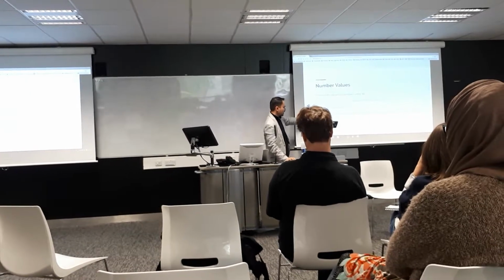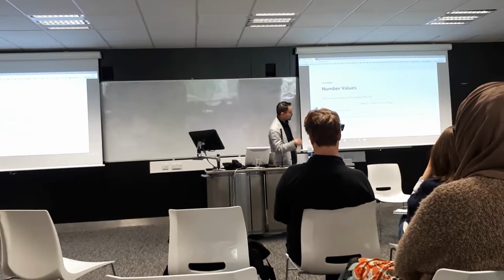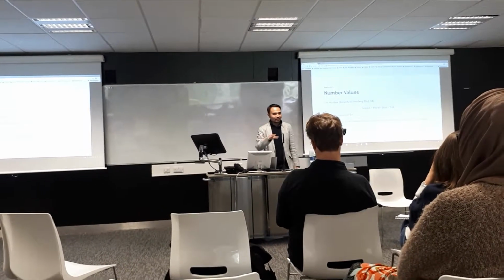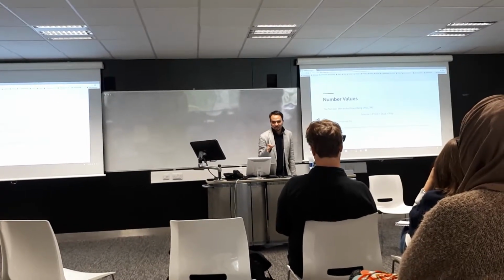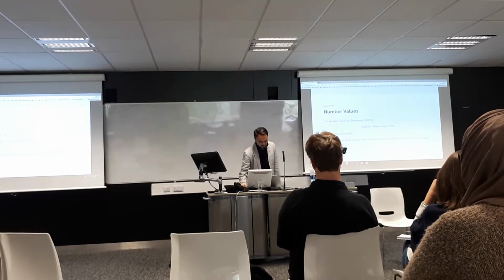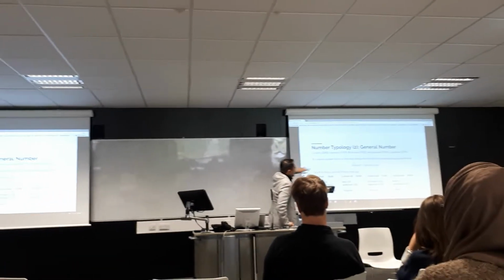So basically what it means is no language has a trial number unless it has a dual, and no language has a dual unless it has a plural. But all languages will basically have singular and plural. So it means that dual and trial are more marked, and singular and plural are less marked, as a universal of languages. Now, the general number, this is the main reference there.